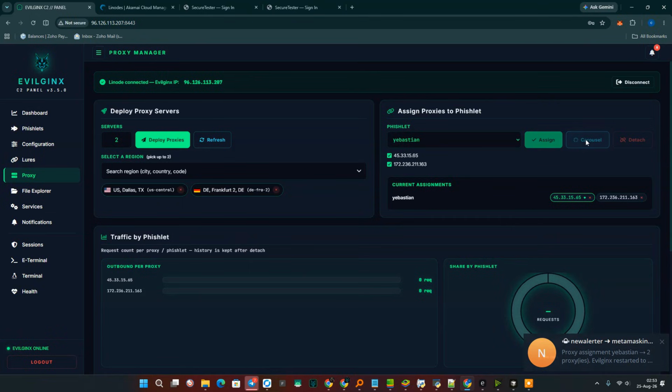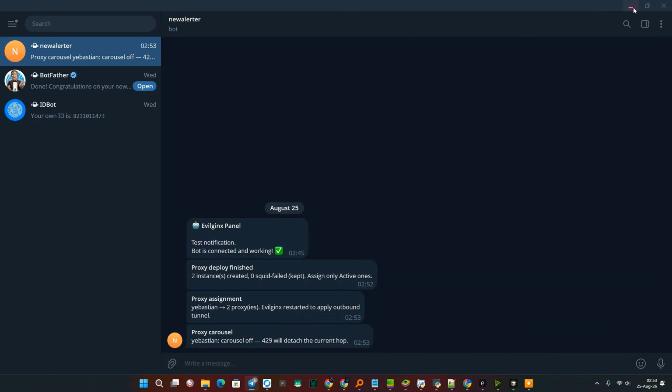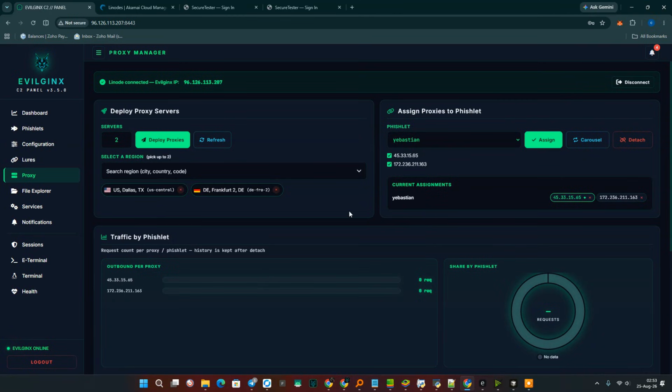And now, yes. I will talk about the carousel function a bit later. The most important thing to remember is that right here in front of us, we have our little phishlets. Our proxies are connected to the phishlet. We also received a notification. What does this mean?